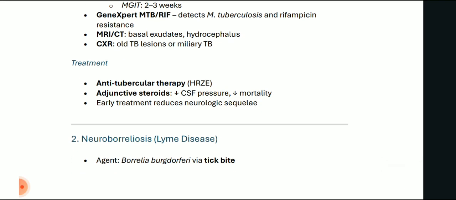Now, treatment is by antitubercular therapy. We know that HRZE therapy. Adjunctive steroids are given to reduce CSF pressure and reduce mortality. Early treatment reduces neurologic sequelae.